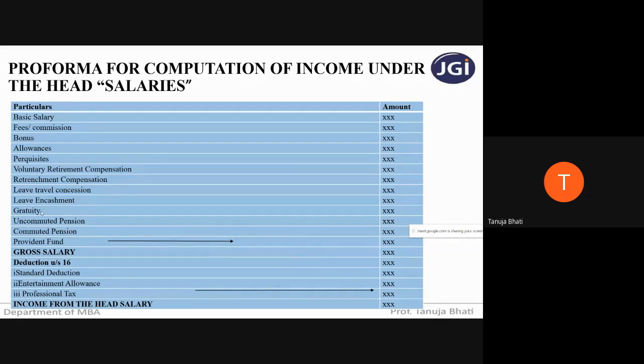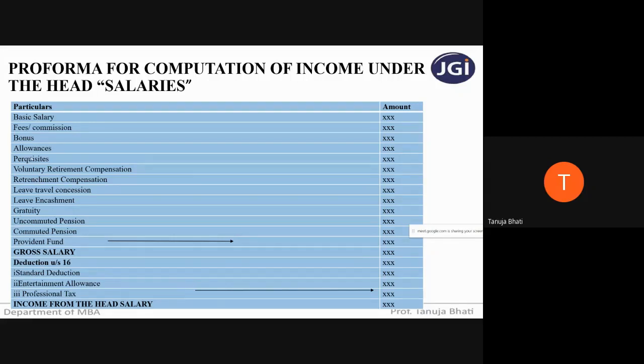So when the employee is leaving the organization, the employer usually gives some amount as gratuity, appreciating the services he has provided over so many years in the organization. So whatever amount is received as gratuity will be taxable under the head income from salaries.